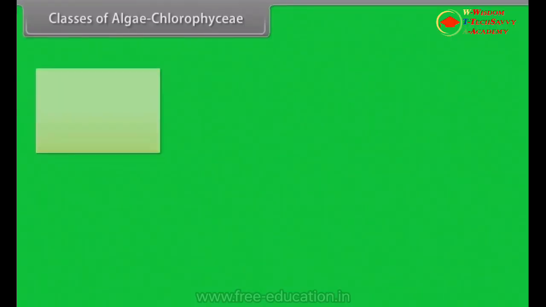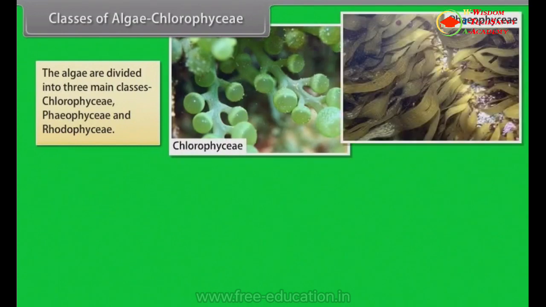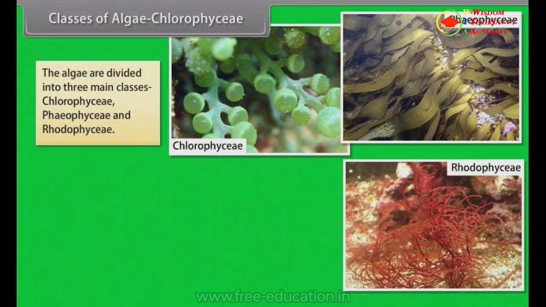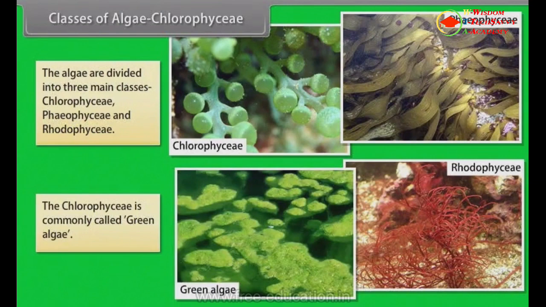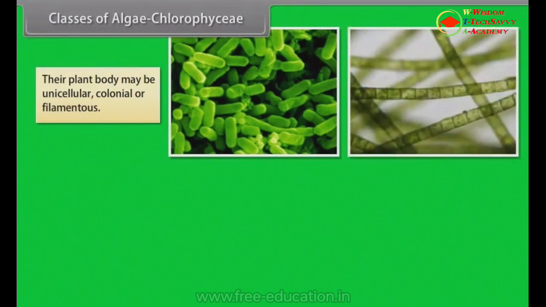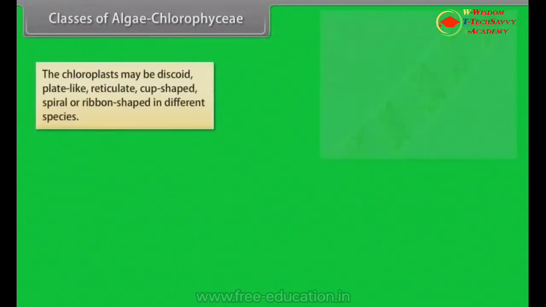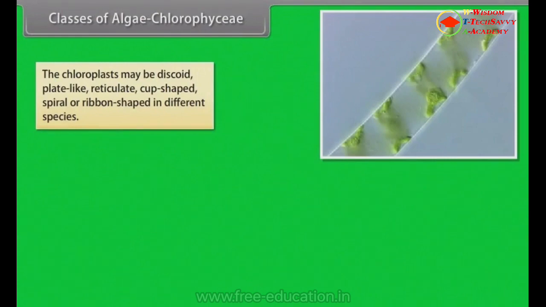Chlorophyceae. The algae are divided into three main classes: Chlorophyceae, Phaeophyceae, and Rhodophyceae. The Chlorophyceae is commonly called green algae. Their plant body may be unicellular, colonial, or filamentous. They are usually grass green due to the dominance of pigments chlorophyll A and B. These pigments are localized in definite chloroplasts. The chloroplasts may be discoid, plate-like, reticulate, cup-shaped, spiral, or ribbon-shaped in different species.